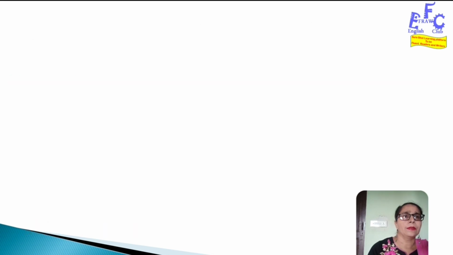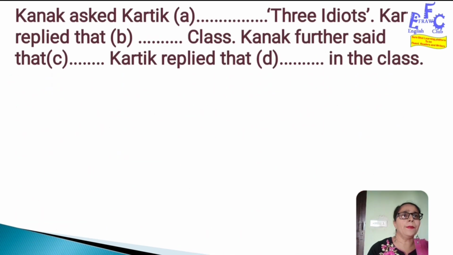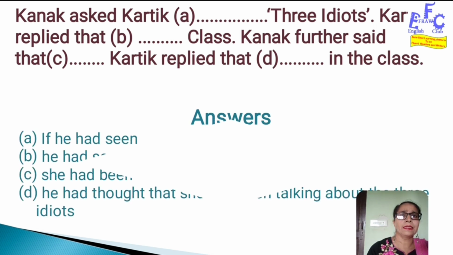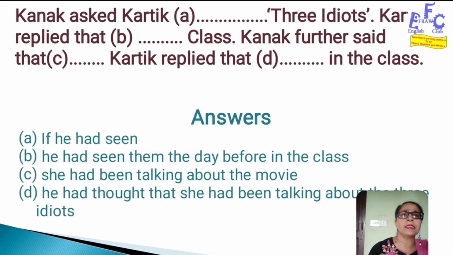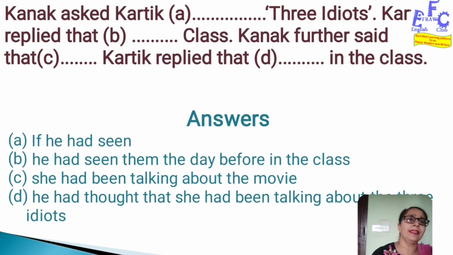Let's look at the complete question and the answers. So the first is "if he had seen", second one, "he had seen them the day before in his class". "Yesterday" is converted into "the day before". "She had been talking about the movie." "He had thought that she had been talking about the Three Idiots." So that's all in this question.